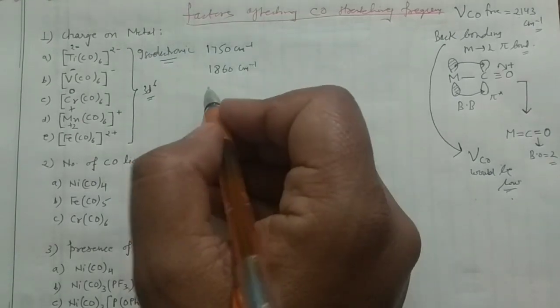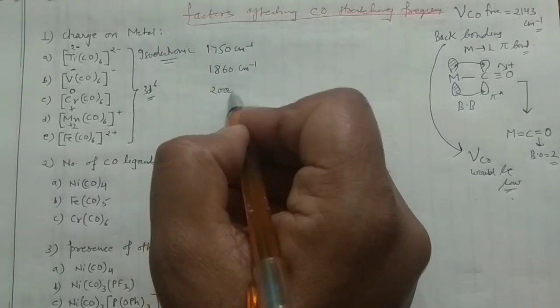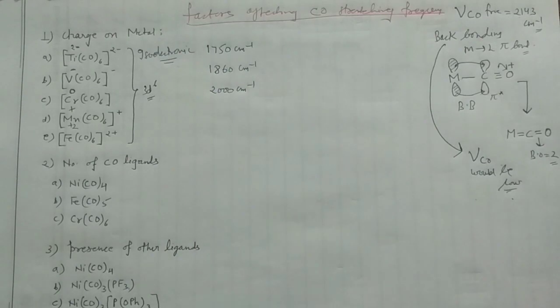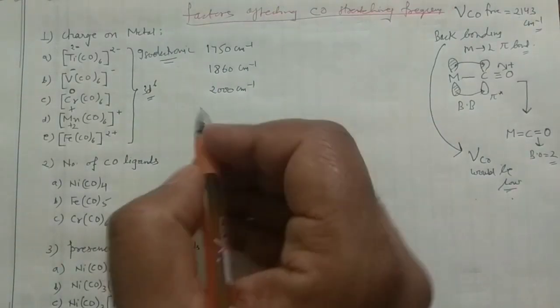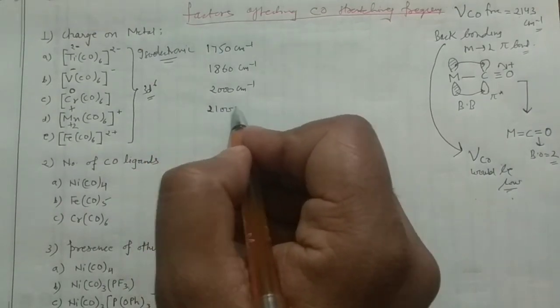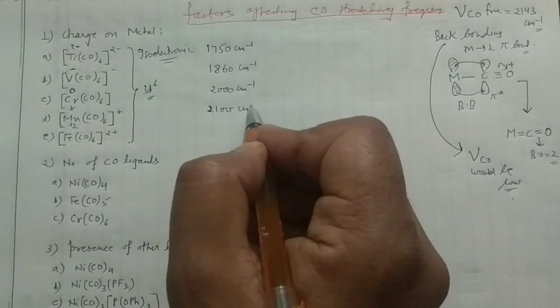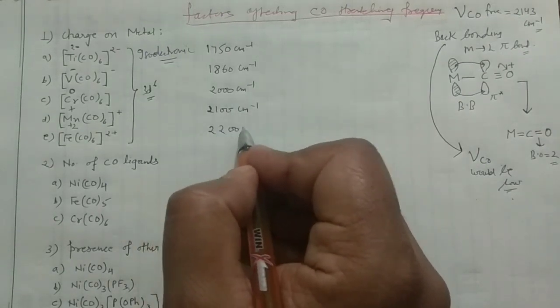For this chromium complex it goes further higher, to the value of 2000 centimeter inverse. For this manganese complex it is a little higher, that is 2100 centimeter inverse, and for this iron complex it is having this.